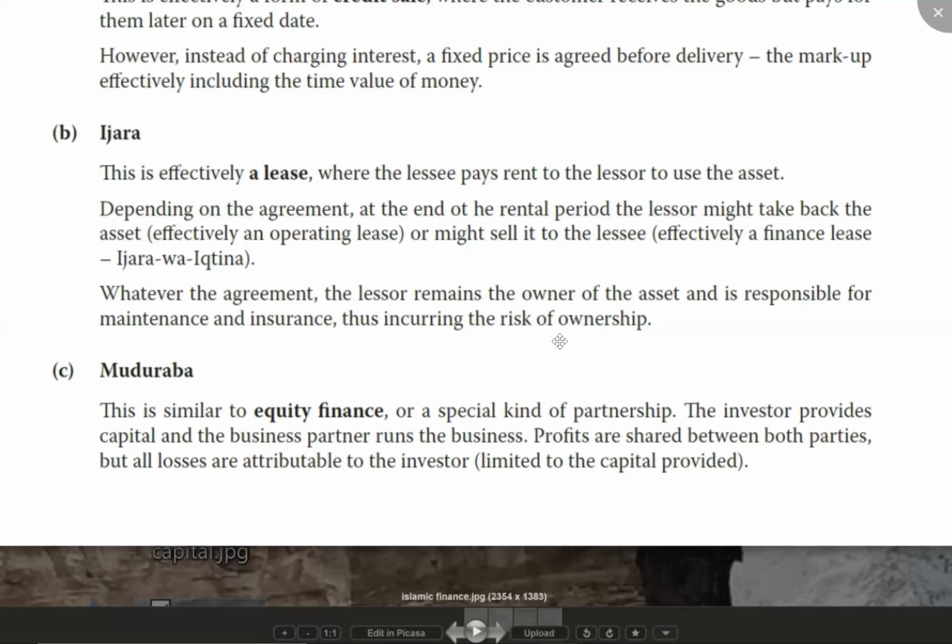Now what happens? I'll bear 10 lakhs out of that loss. I'll not bear the entire 12 lakhs. As an investor, I'll only bear 10 lakhs, that is limited to the capital provided. And the remaining 2 lakhs, you will have to bear.